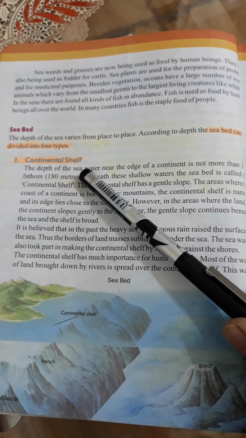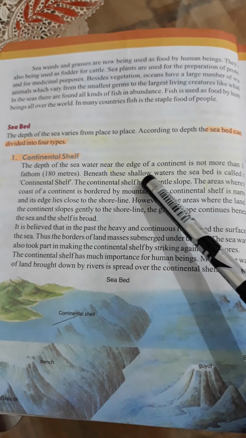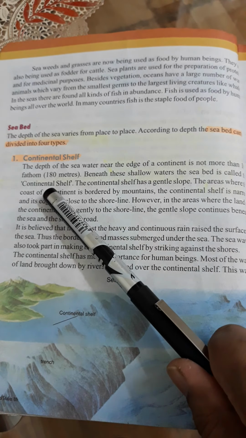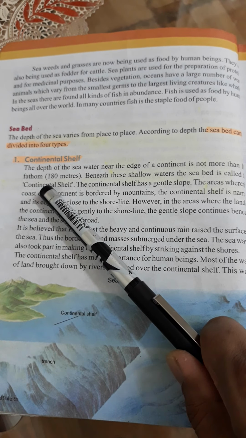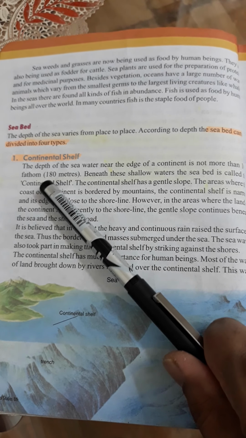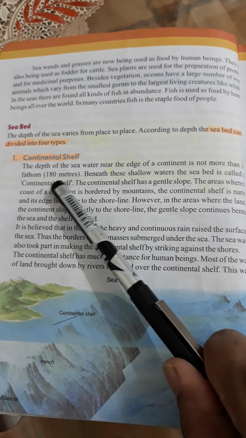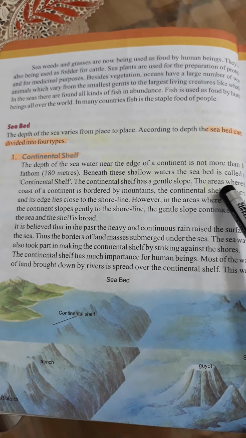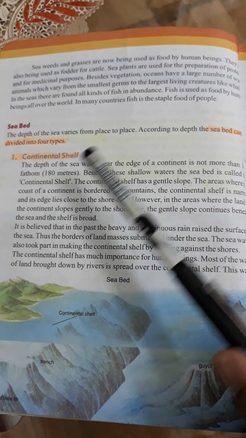The continental shelf: the depth of the sea water near the edge of a continent is not more than 100 fathom. A fathom is also a scale like meter, kilometer, and it is equal to 100 meters. Beneath these shallow waters, the seabed is called the continental shelf.